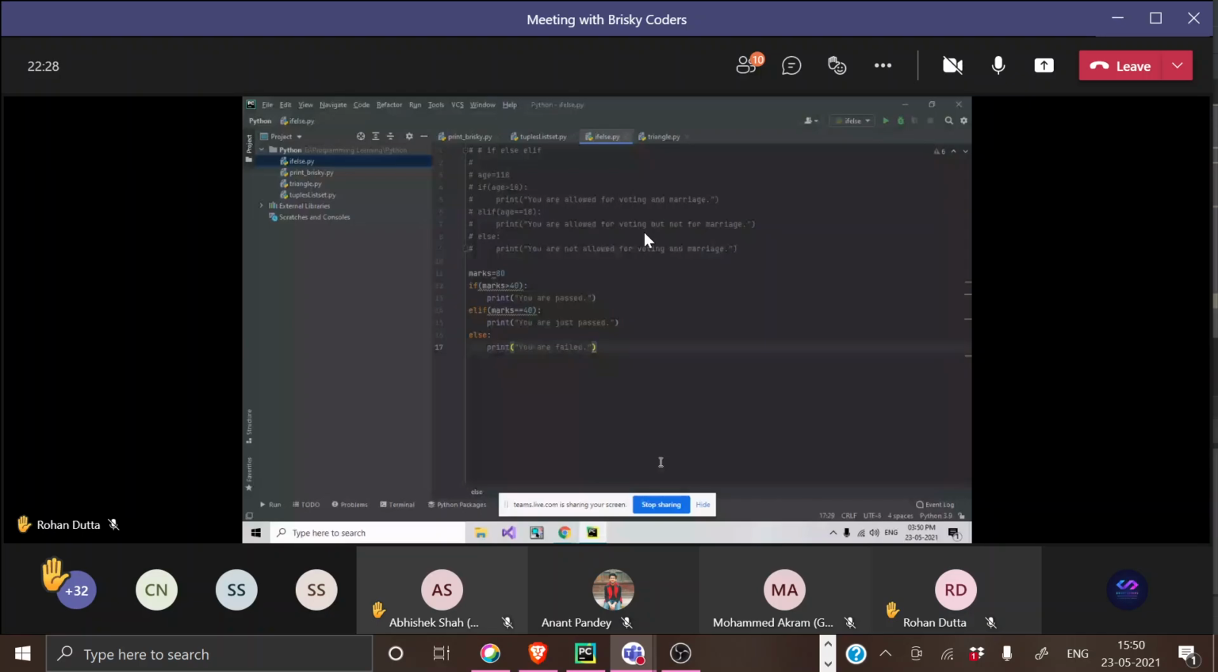Sir, can we also use an if statement inside an if statement? Like we are using one if statement and again we use another if statement. Yeah, that's what I'm going to teach you now. That is called nested if. I'm going to teach you now.